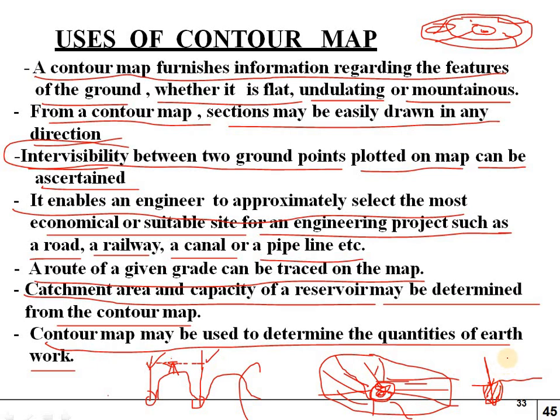So these are the uses of contour map. This contour map is useful for building construction works also, the municipal plan towns also we can see. So layout plans also we will be calling. Everything which is there comes under the contour maps only.